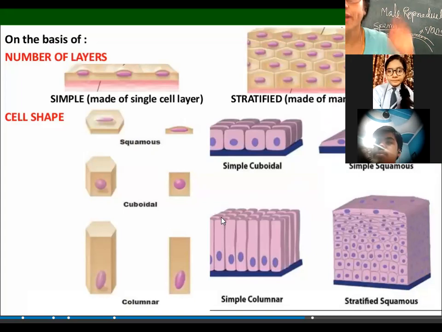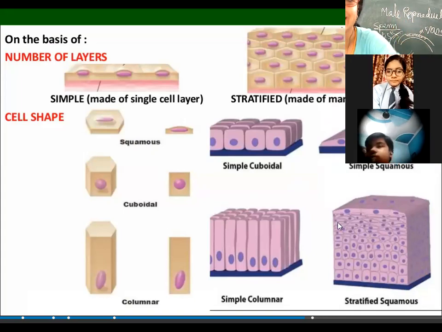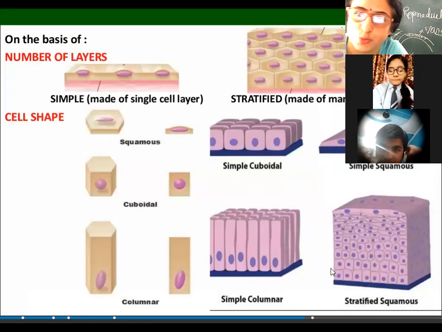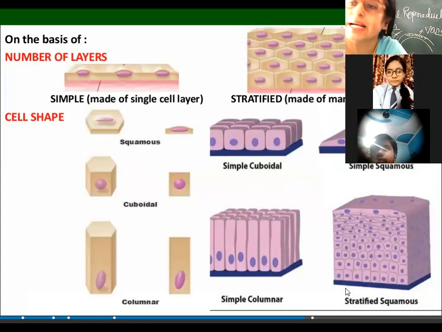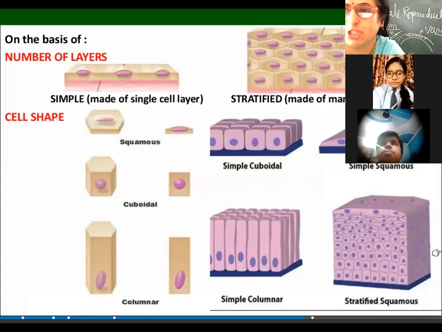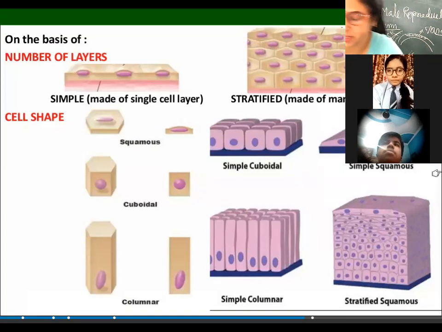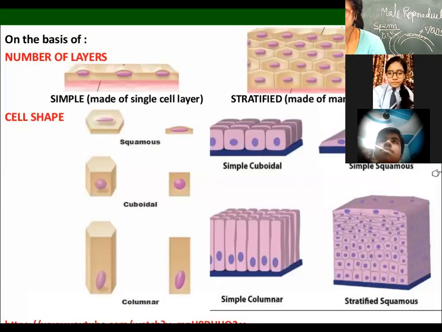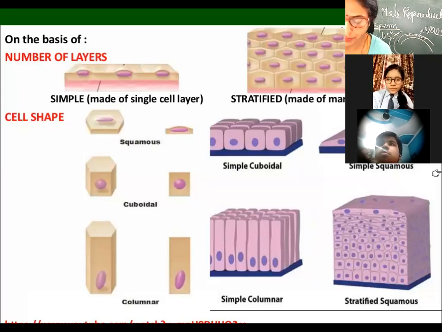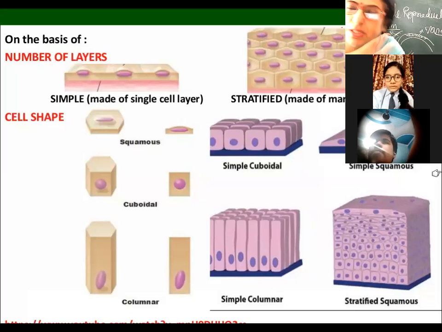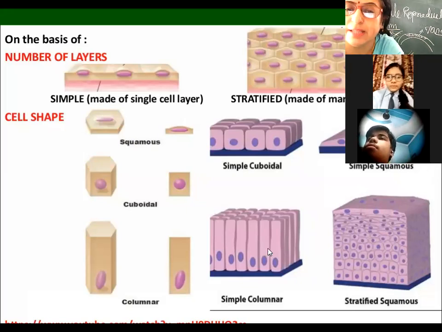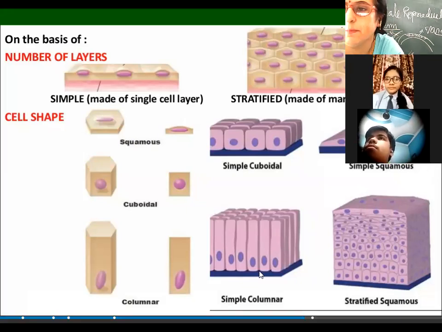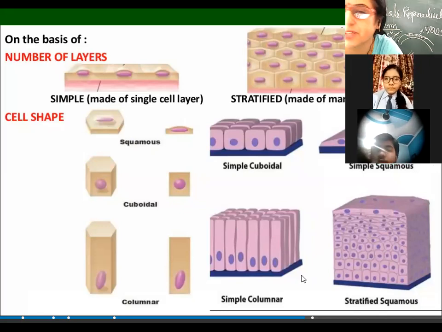Okay, now we are going to discuss another type of epithelium tissue, called glandular epithelium tissue. What is it called? Glandular epithelium tissue. The cells are pillar-like structures. Okay.